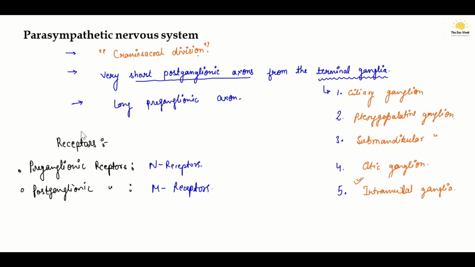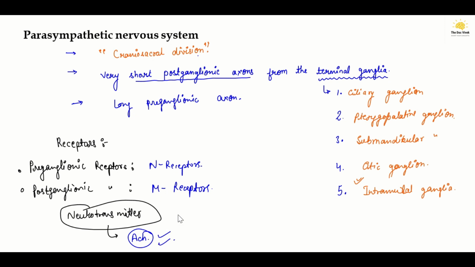If we talk about the neurotransmitter of the parasympathetic nervous system, then the major neurotransmitter is acetylcholine, because acetylcholine is used at both the preganglionic and postganglionic levels.